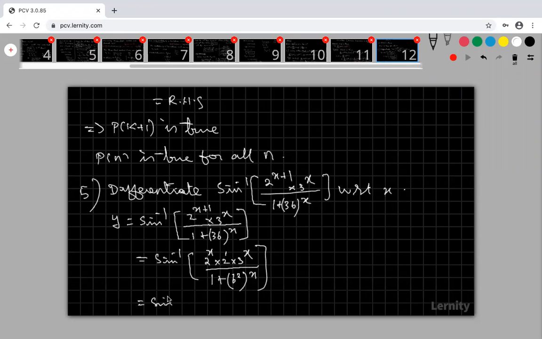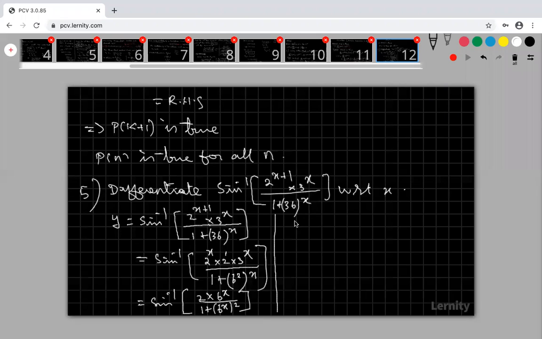So I'm writing this as sine inverse of 2 into 2 power x, 3 power x, which can be written as 6 power x. Please try to understand. I am keeping this 2 as it is. This is 2 power x into 3 power x, 2 into 3, 6 power x, divided by 1 plus 6 power x the whole square. I am just first of all simplifying the term. Are you clear? The numerator also 6 power x, denominator also 6 power x.